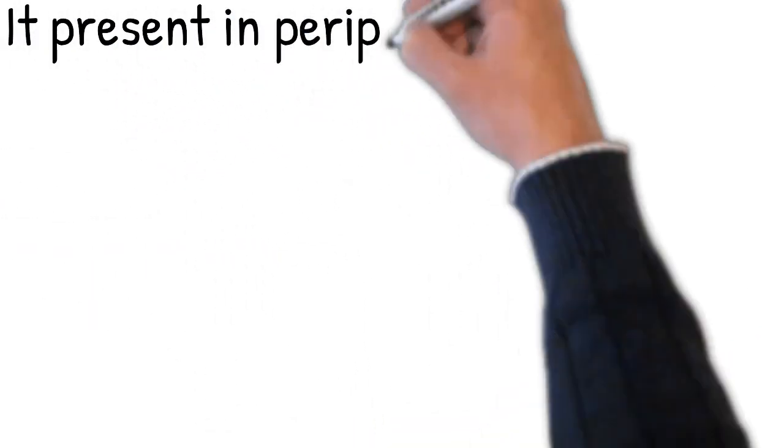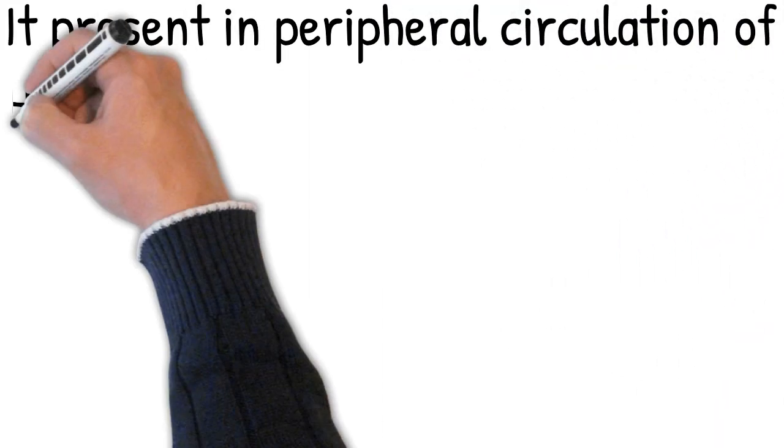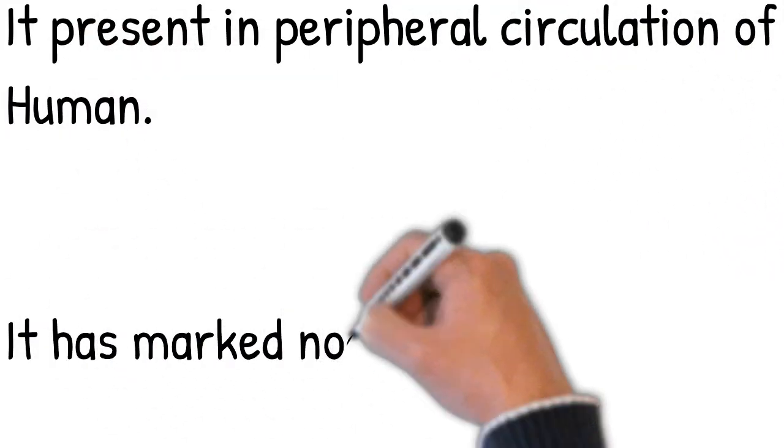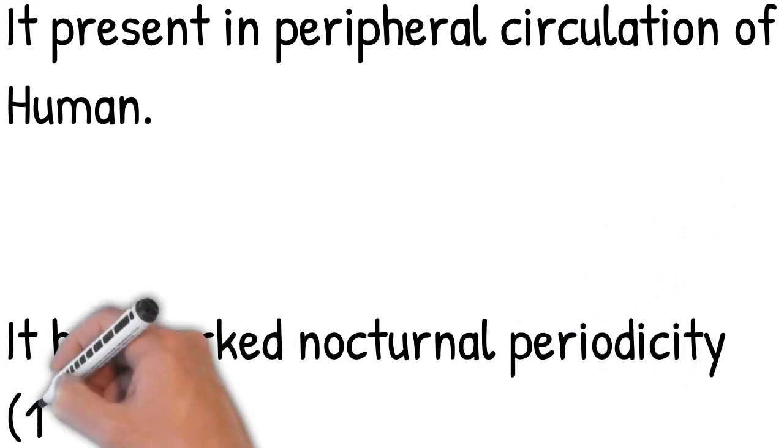It is present in the peripheral circulation of the human and has a characteristic point that it has marked nocturnal periodicity, that is 10 pm to 4 am. This picture shows the microfilariae and its structure.